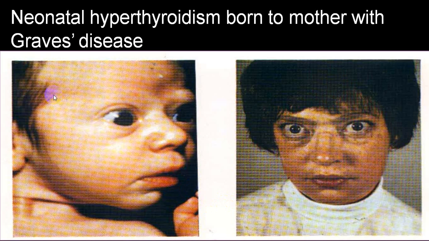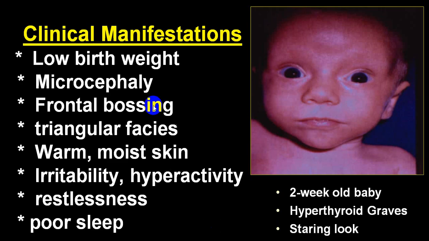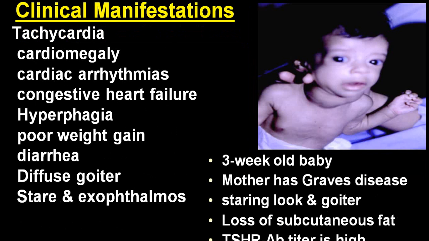These are the typical features of neonatal Graves' disease, or we call it neonatal hyperthyroidism. This is the mother who is suffering from Graves' disease, and this is a typical feature you can get in a neonate: low birth weight, microcephaly, frontal bossing, triangular face, warm skin, moist skin, irritability, hyperactivity, restlessness, poor sleep, etc. This is a 2-week-old baby born to a hyperthyroid mother with Graves' disease.